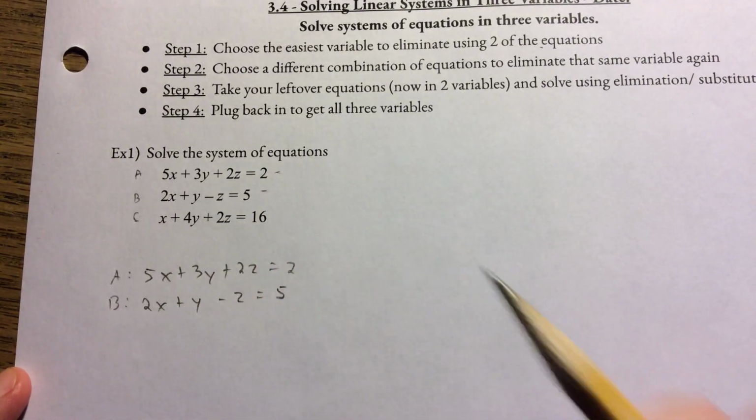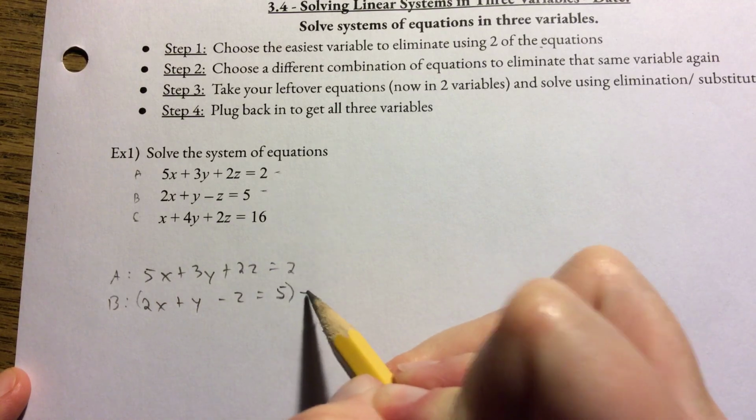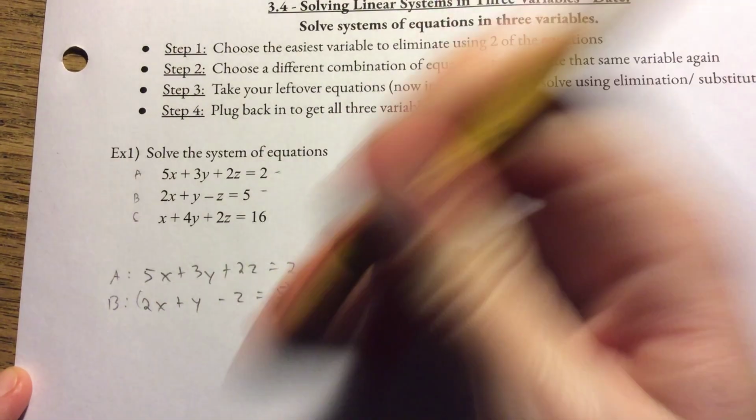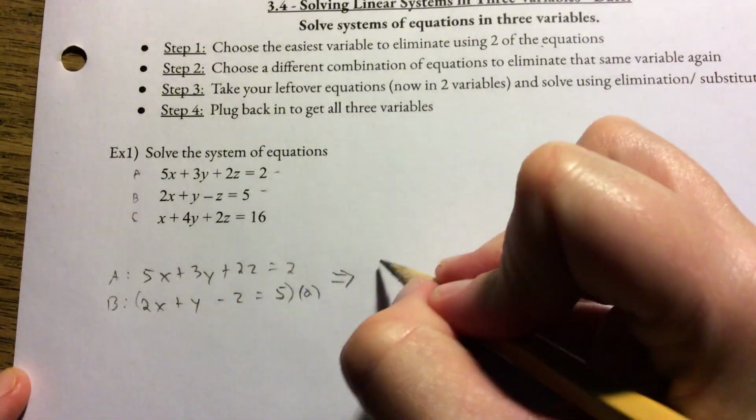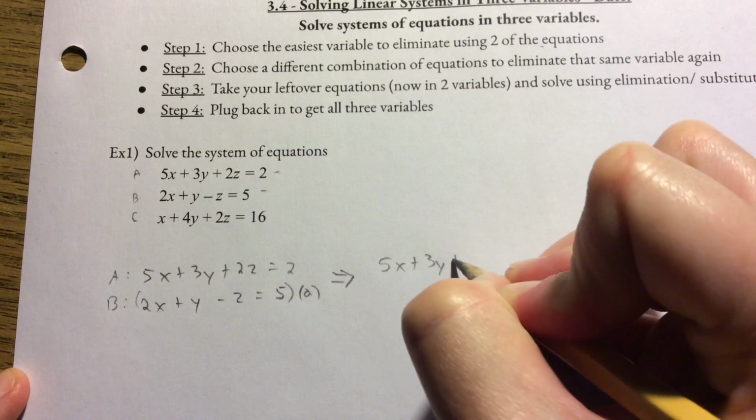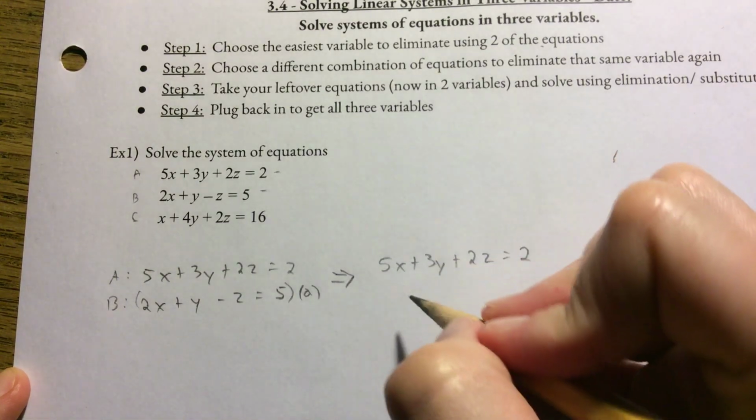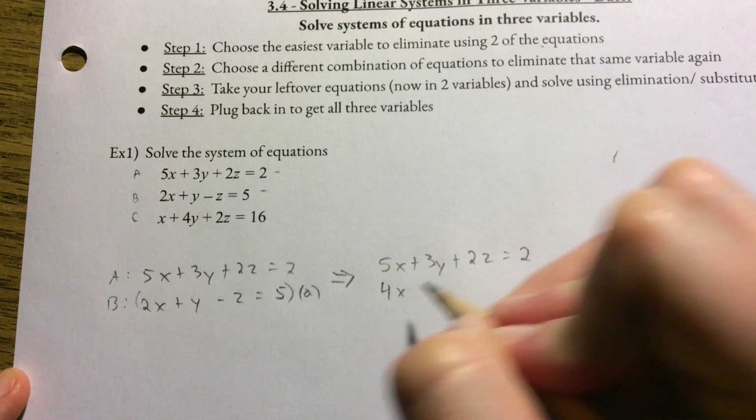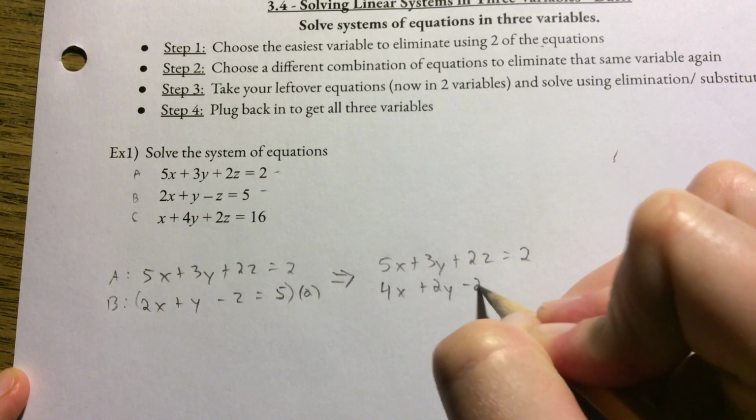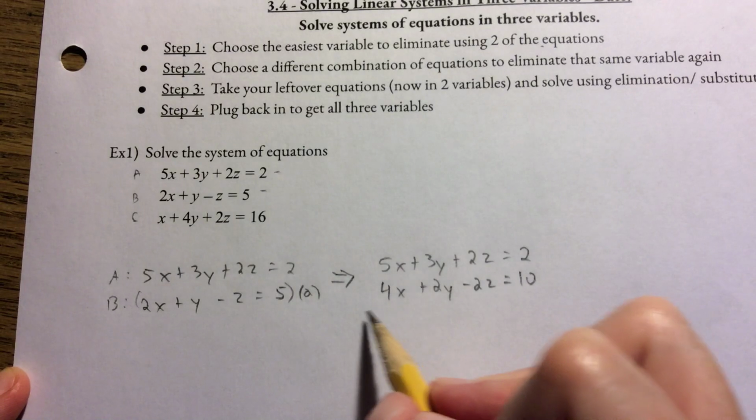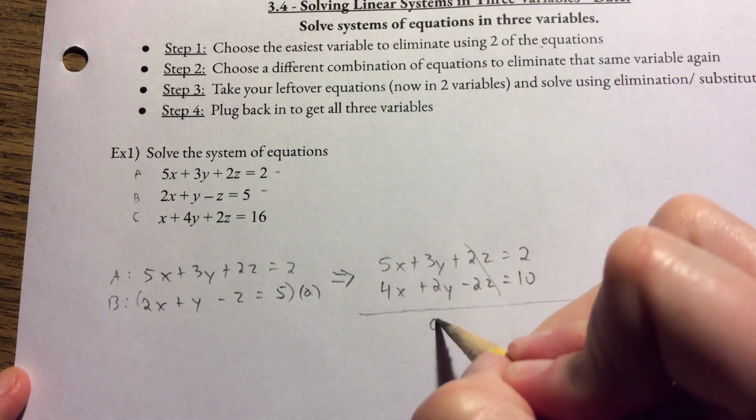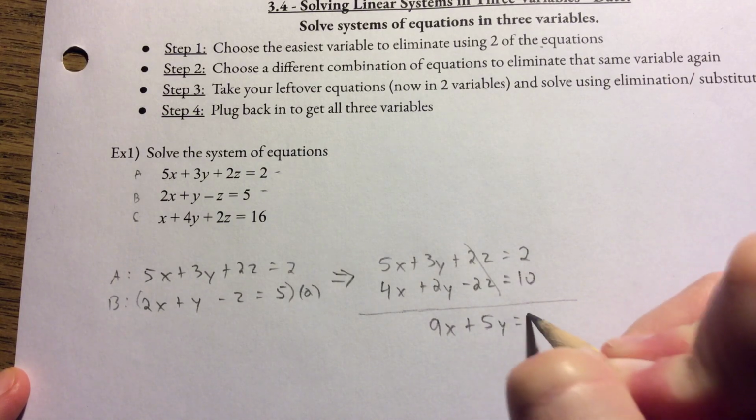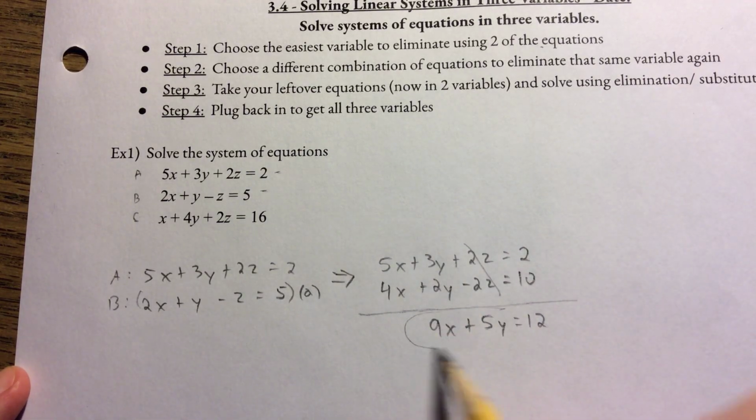I can get those z's to eliminate if I multiply this one by 2. So I'm going to take equation B and multiply it by 2. Now the top one stays the same. Same thing you're used to doing, those cancel out, add along here, so this would be 9x plus 5y equals 12. So now we're going to pause on that. That was step 1.